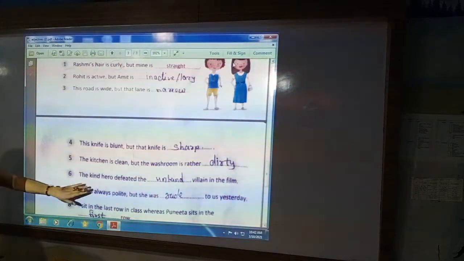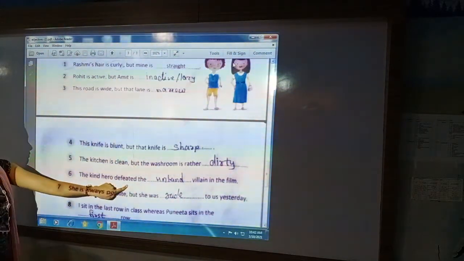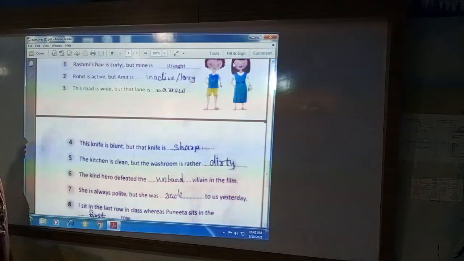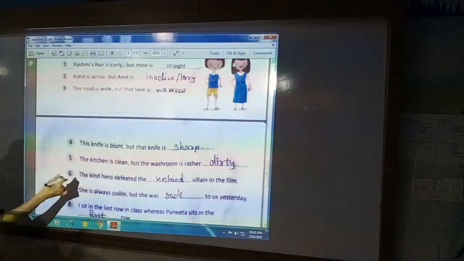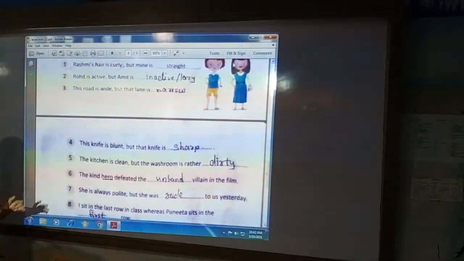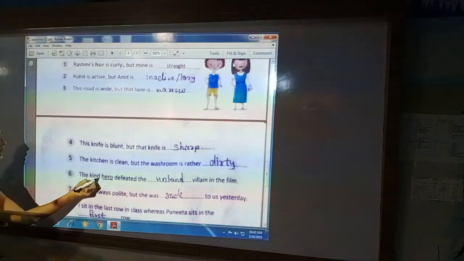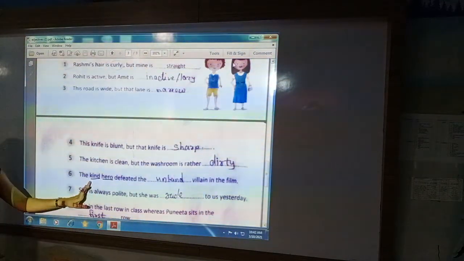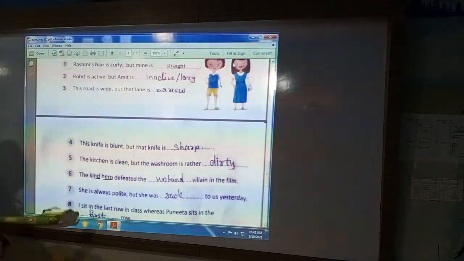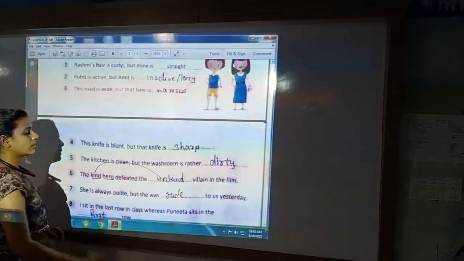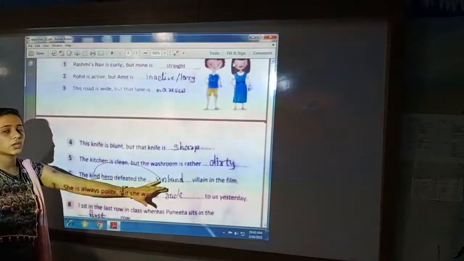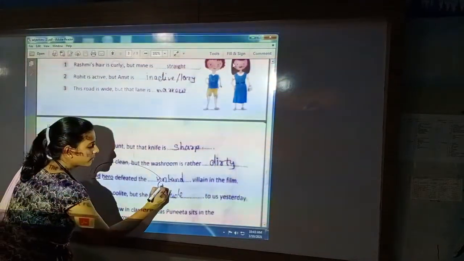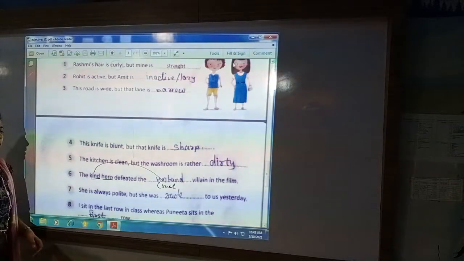Next is the kind hero defeated the unkind villain in the film. So first thing, who is kind hero? That is our noun. How the hero is kind? That is our adjective. Now we have to put opposite adjective. The opposite of kind is unkind or cruel. Both you can write.